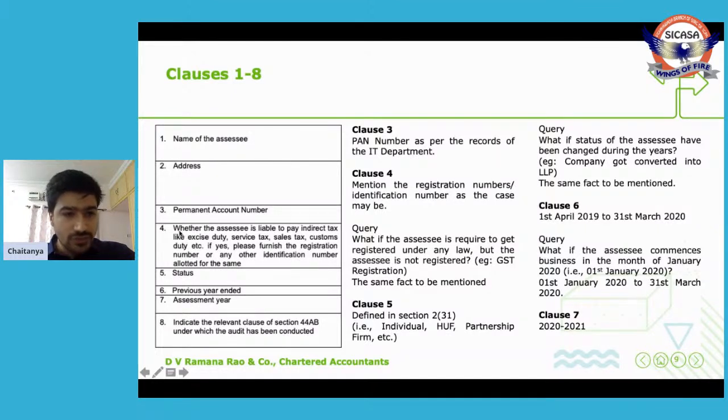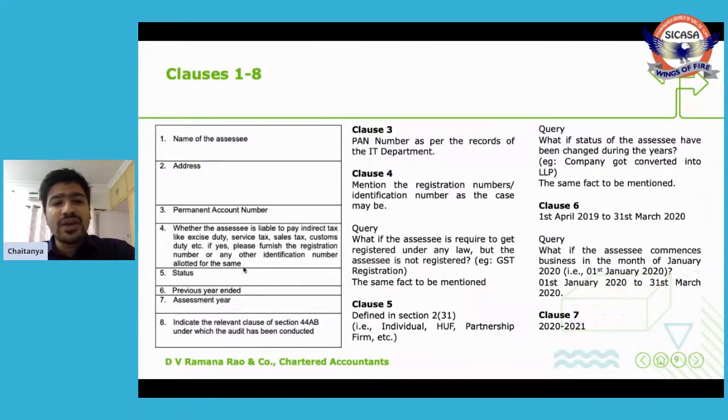Clause 4. Clause 4 says whether the SSE is liable to pay indirect tax like excise duty, service tax, sales tax, customs duty, etc. If yes, please furnish the registration number or any other identification number allotted for the same. So for this, the information is to be obtained from the SSE. So first, obtain from the SSE what all registrations SSE has got registered. So jot down all those registrations in this particular clause.